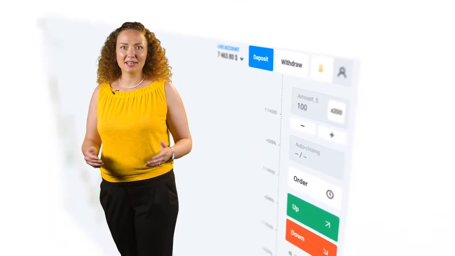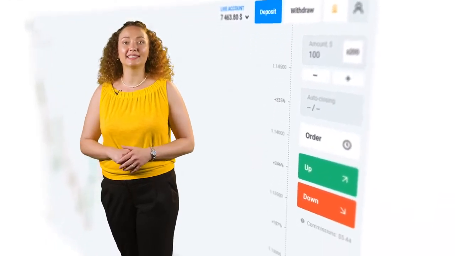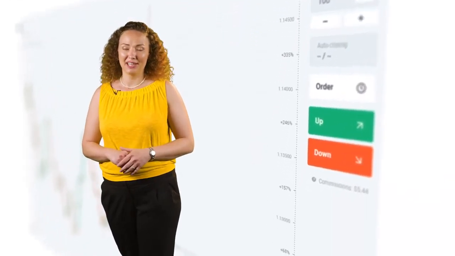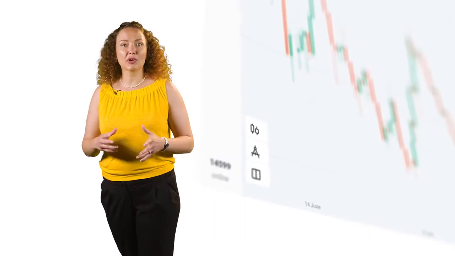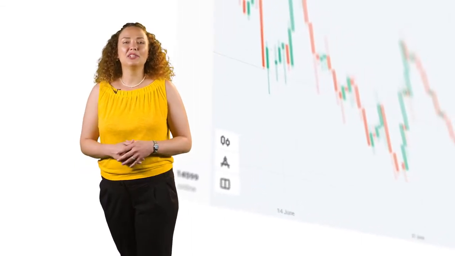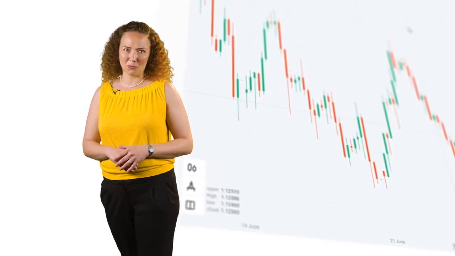In addition to that, Olymp Trade has a full section that is dedicated to education. We teach you how to properly forecast price movement, what different styles of trading there are, and what strategies can be used. We teach you about technical analysis indicators, how to use them, and much, much more.